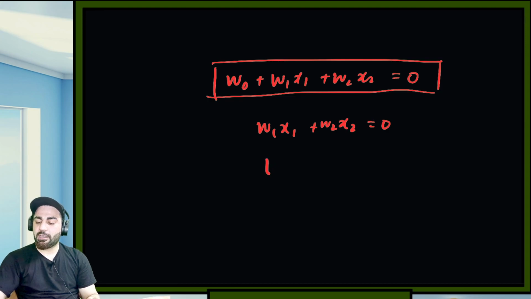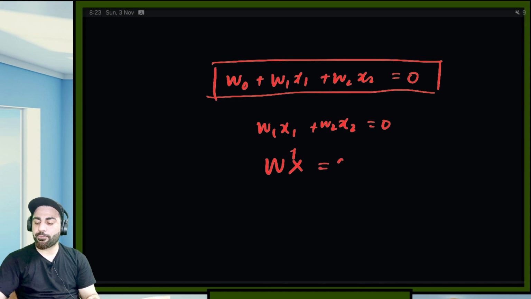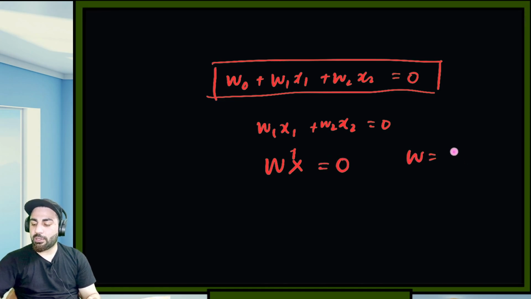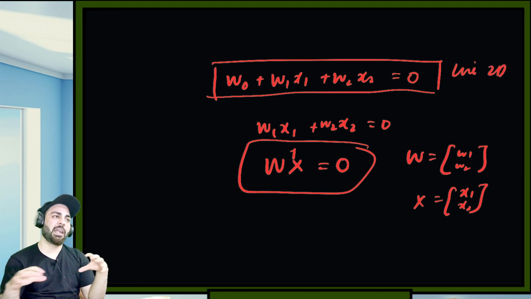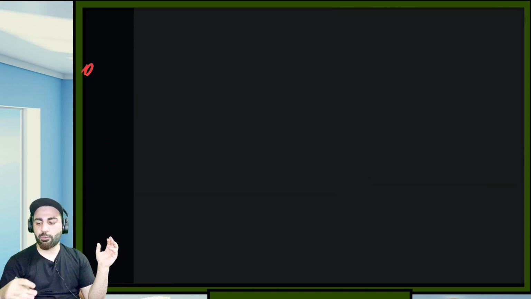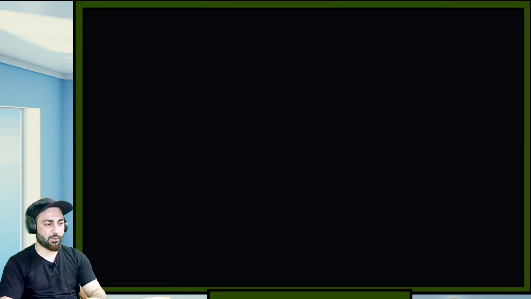So we can say w transpose x is equal to 0, where w is equal to w1 and w2, and x is equal to x1 and x2. Okay, this is the succinct representation of a line. So this is a line in 2D, a surface in 3D, and in N dimensions we have hypersurfaces. Okay, how do we now see this? Okay, let's bring the code window back.